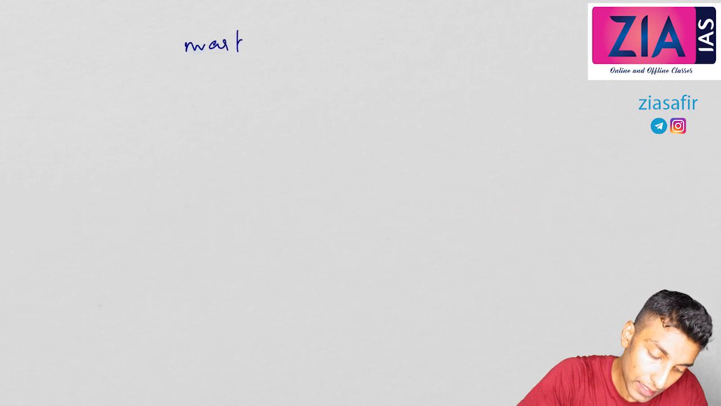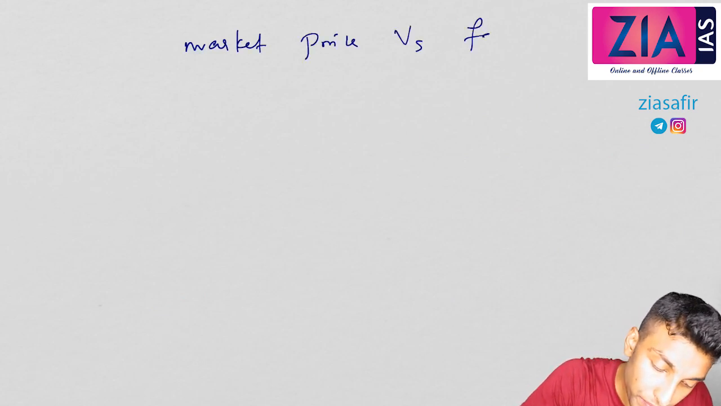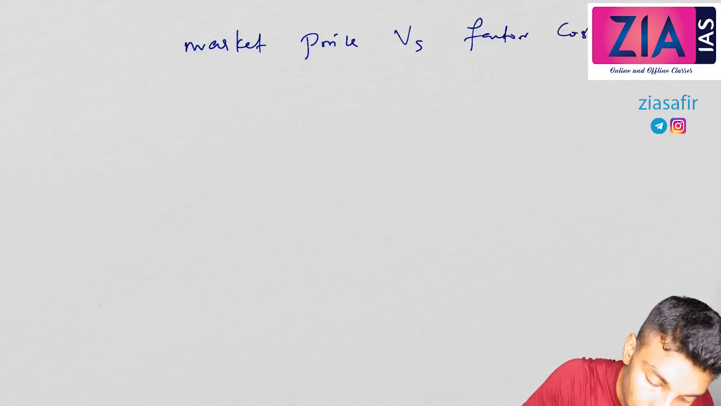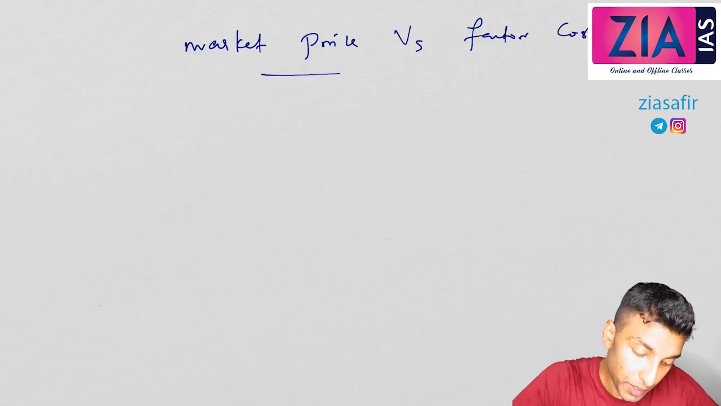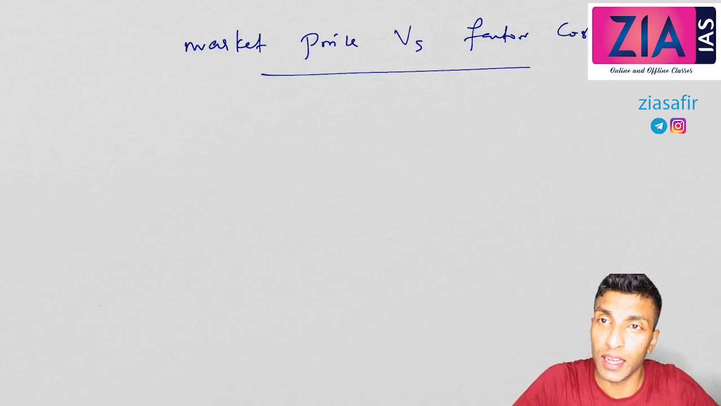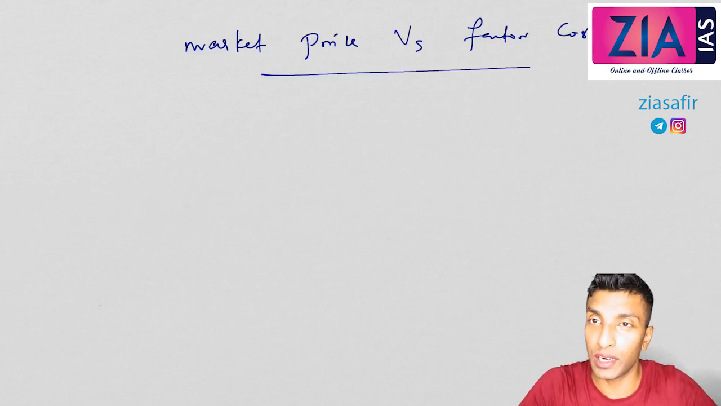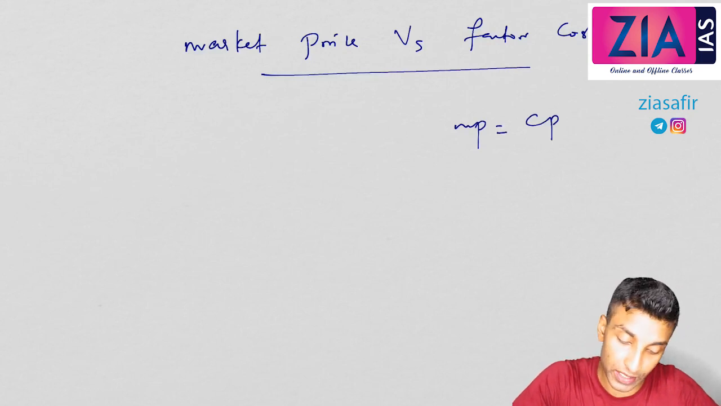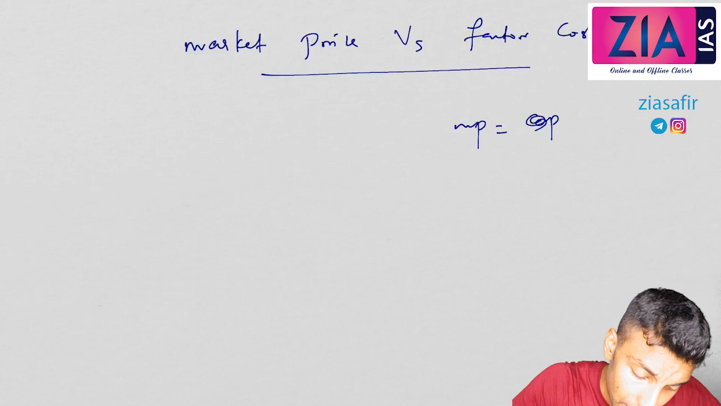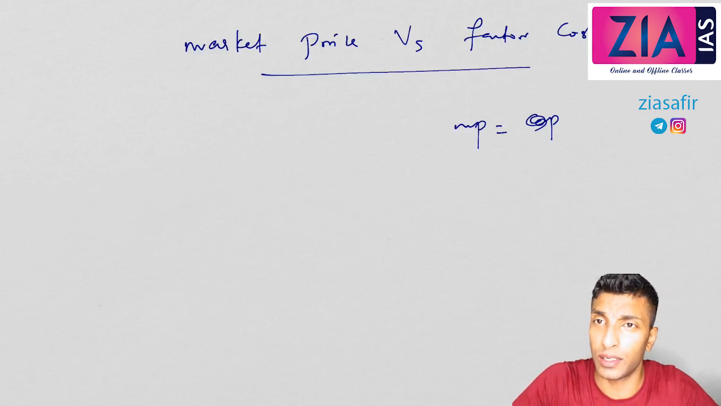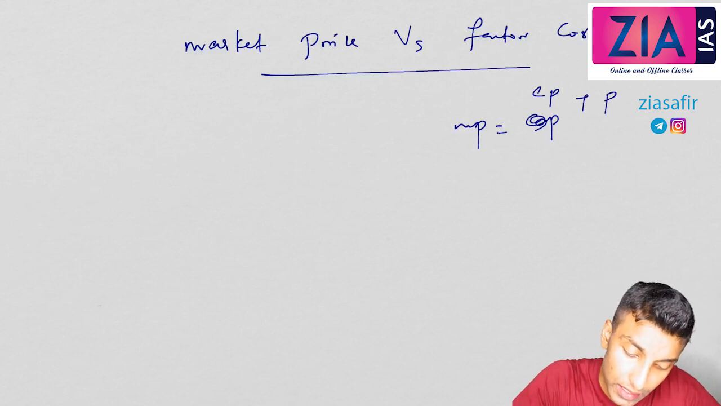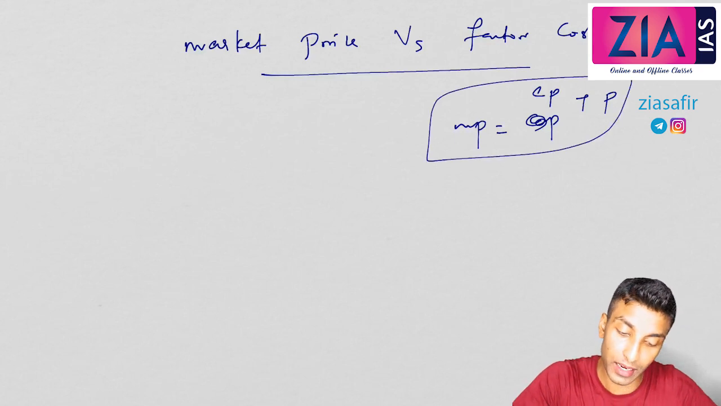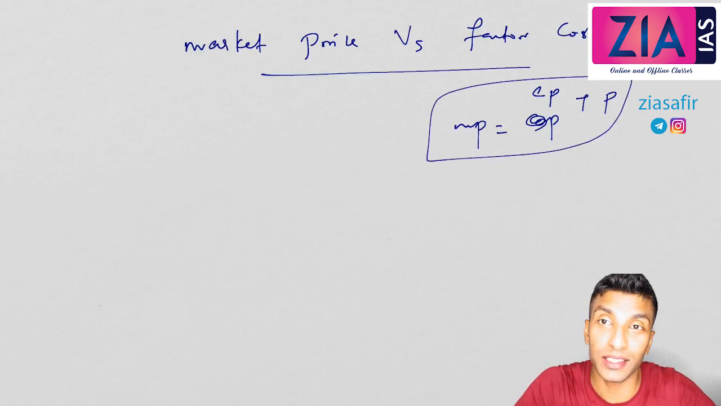Third one, a very important one, market price versus factor cost. Now, when we talk about market price versus factor cost, what is this difference? See, in your quantitative aptitude classes, I've told you market price equal to cost of production, or the cost price, plus profit. So this was your market price in quantitative aptitude, but here that's not the case.